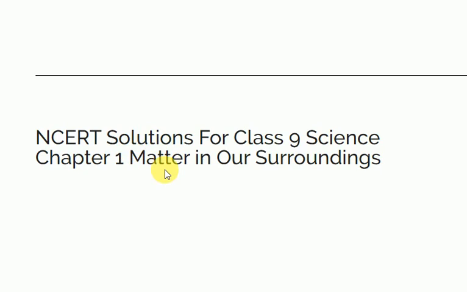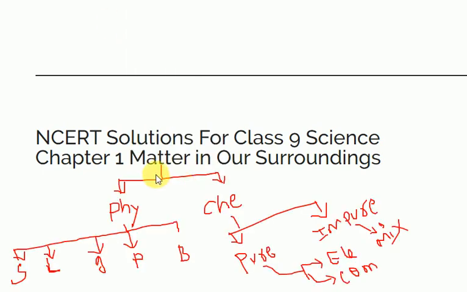Matter has been classified into two types: physical classification and chemical classification. Students, look at the small definition of matter you discussed already. Classification of matter based on physical properties. What does physical classification mean? Based on their appearance and nature, they have been classified like solids, liquids, gas, plasma, Bose-Einstein condensate.